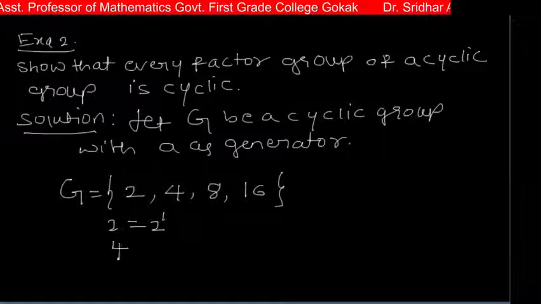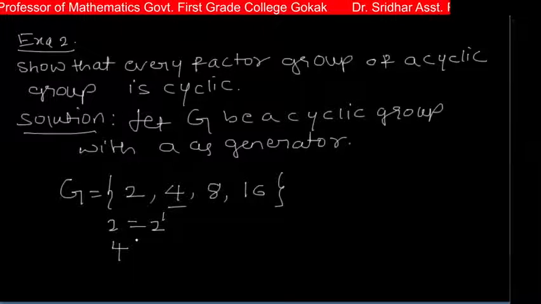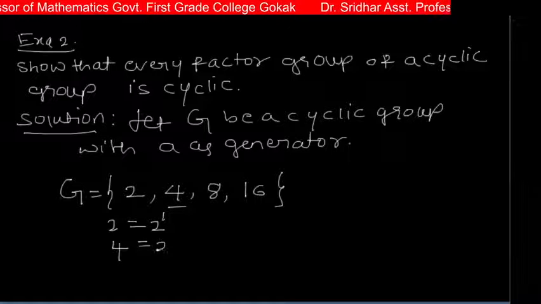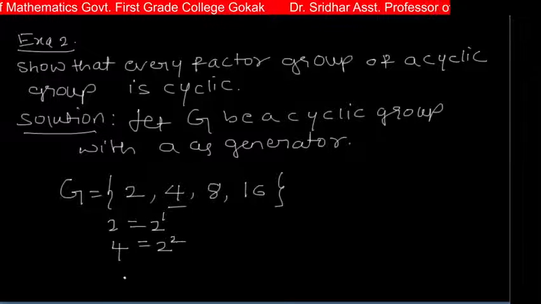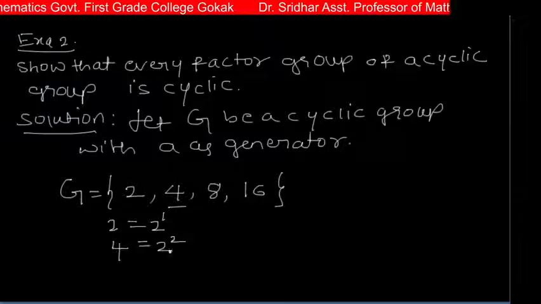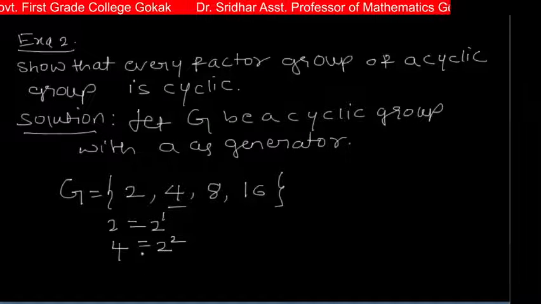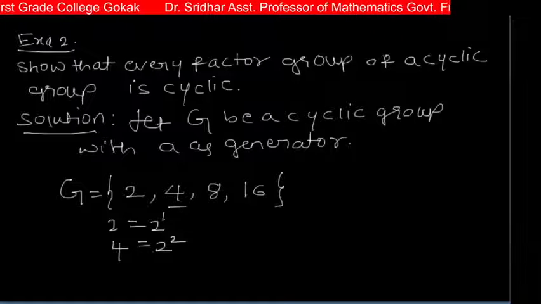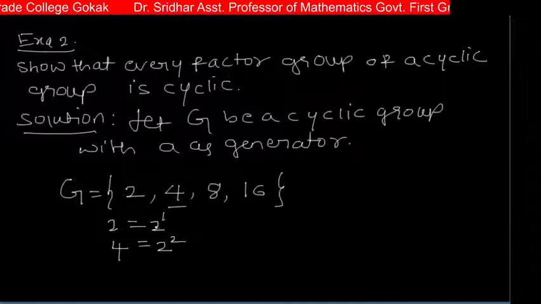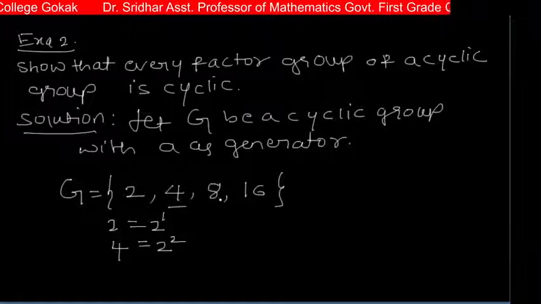Next, take 4. 4 can be written as 2 to the power 2, because 2 squared is equal to 4. So 2 generates 4. Next take 8.